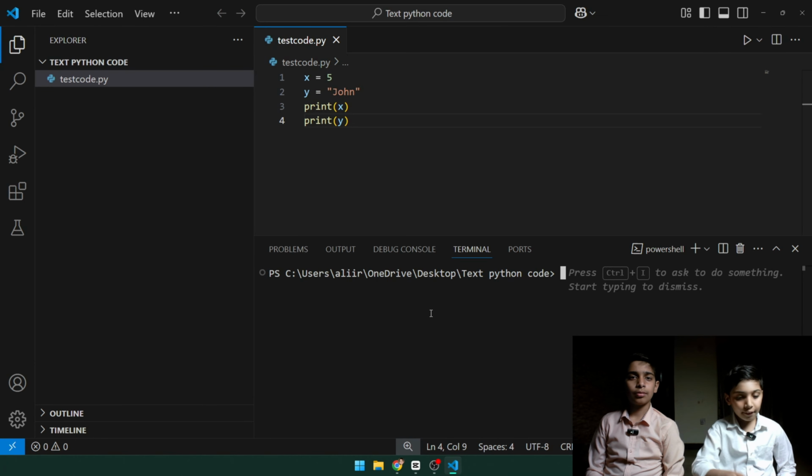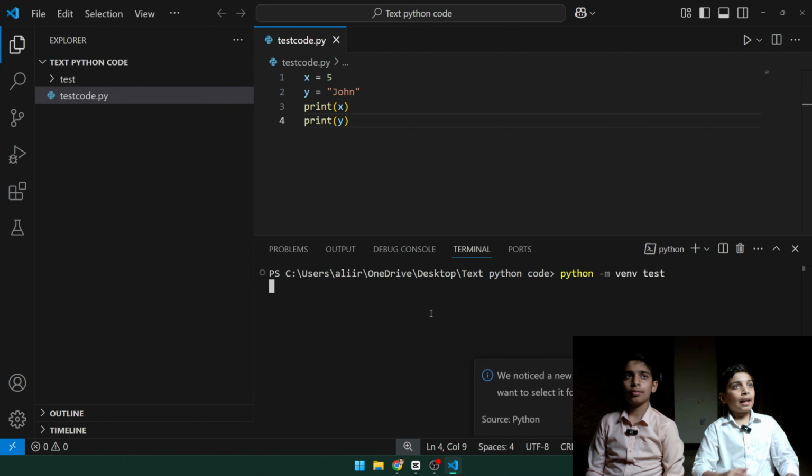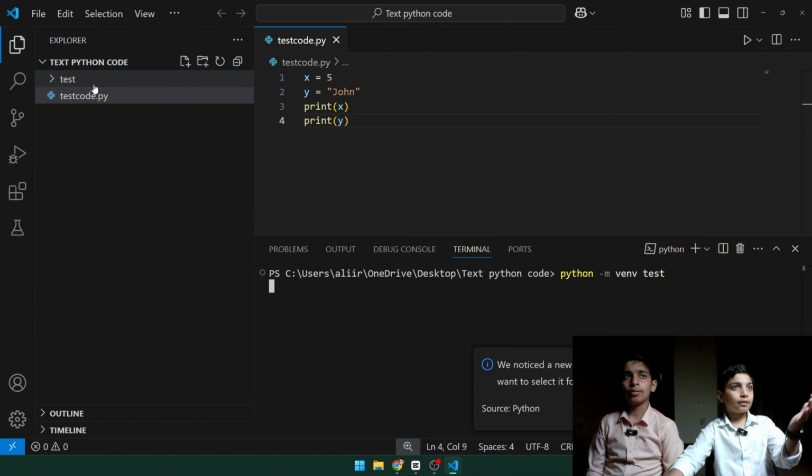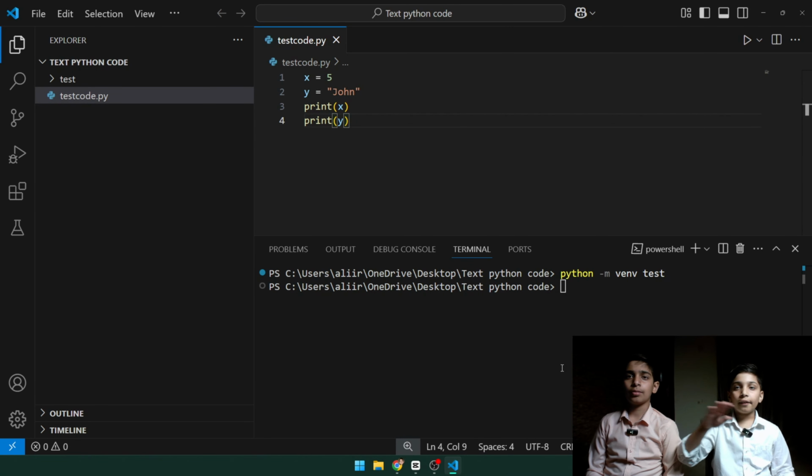So how do we create it? First of all, we write a command in the terminal: python -m venv, where venv is the short form of virtual environment, and then the name. So what is the name? Let's go with test. We press enter. As you can see, it's created. Let's ignore this. First we create it and then we activate it. All the downloads and dependencies go in that one folder.